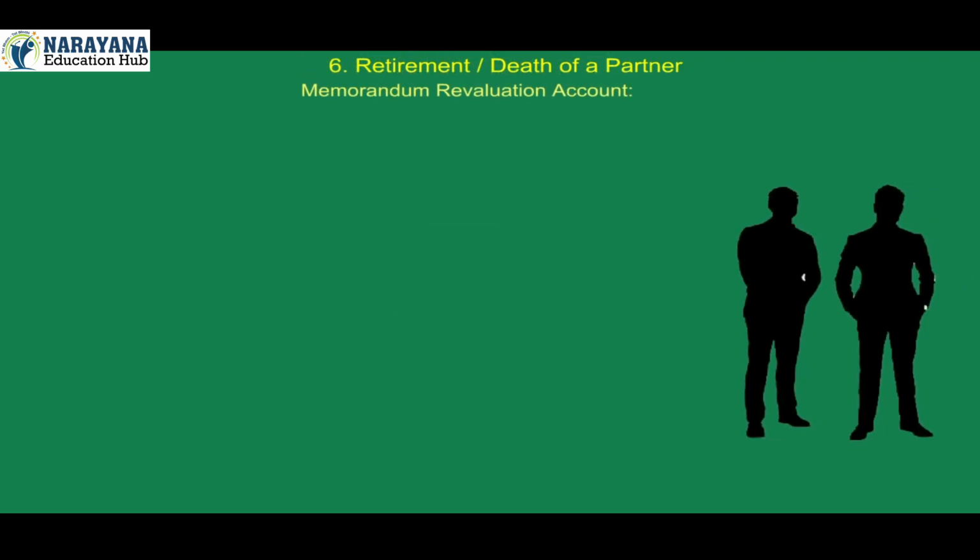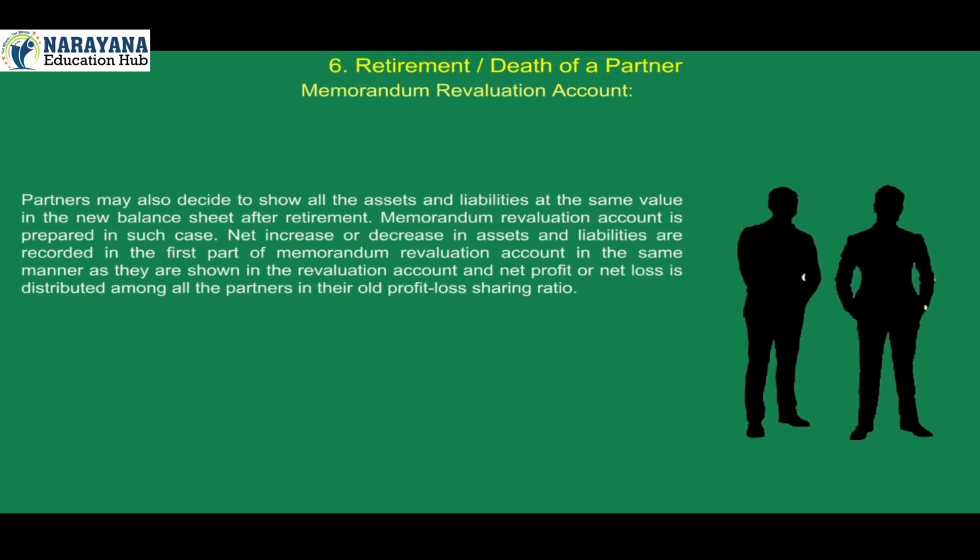Memorandum Revaluation Account. Partners may also decide to show all the assets and liabilities at the same value in the new balance sheet after retirement. Memorandum Revaluation Account is prepared in such case. Net increase or decrease in assets and liabilities are recorded in the first part of Memorandum Revaluation Account in the same manner as they are shown in the revaluation account, and net profit or net loss is distributed among all the partners in their old profit-loss sharing ratio.